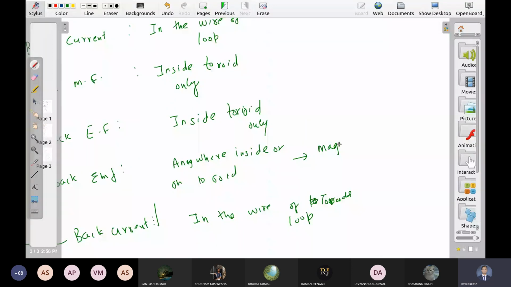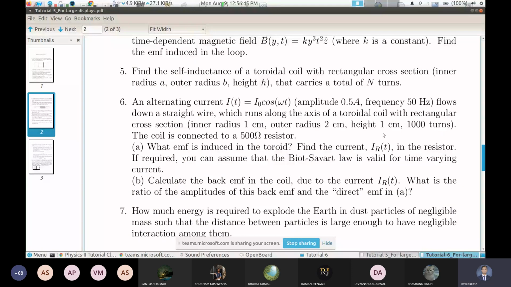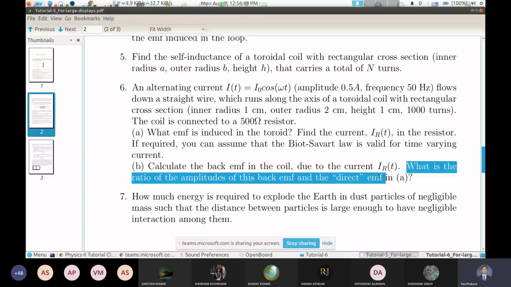Okay, and that is why this problem does not end here. Part B is the main thing. What is the ratio of induced or back EMF with respect to direct EMF? I mean, if the induced EMF is direct and this is back EMF, what is the ratio?